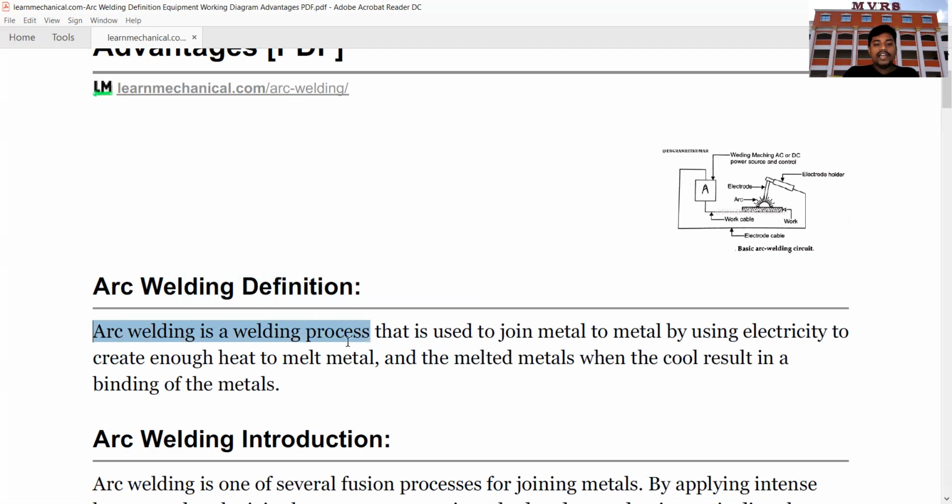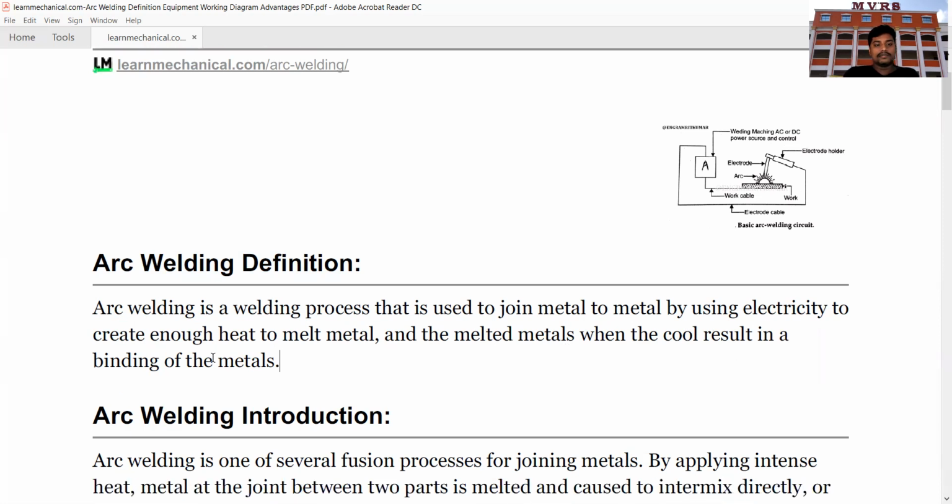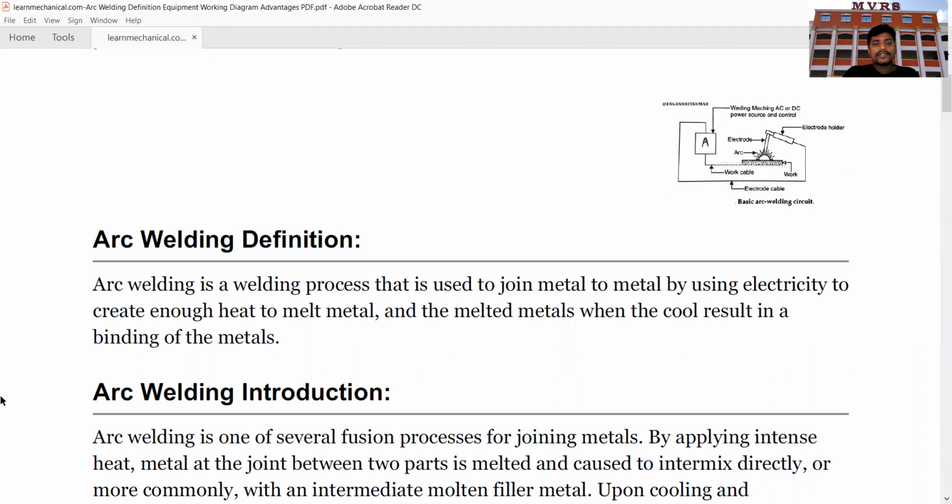Arc welding is a welding process that is used to join metal to metal by using electricity to create enough heat to melt metal, and the melted metals when cooled result in a bond between the metals. So to be precise, as the name itself indicates, arc. As we all know, welding is nothing but joining of two or more different materials.